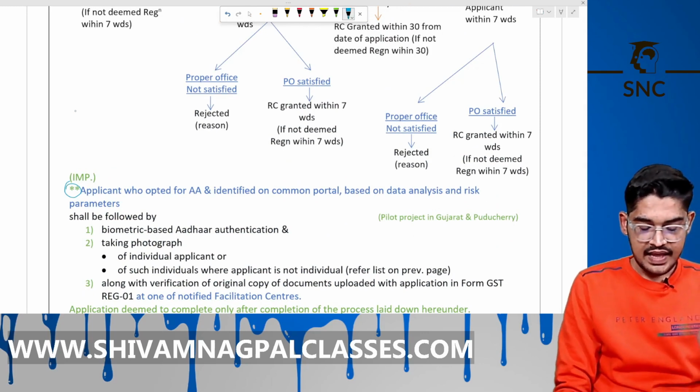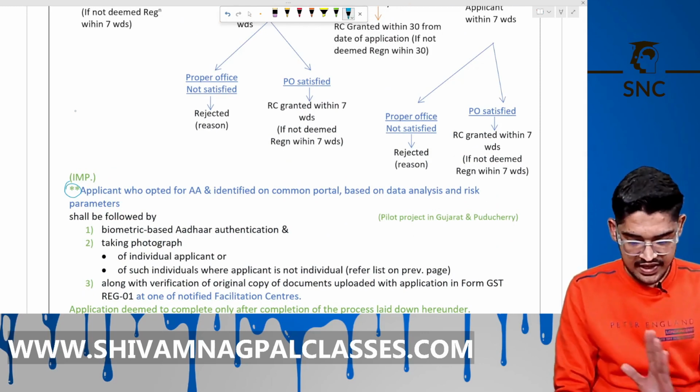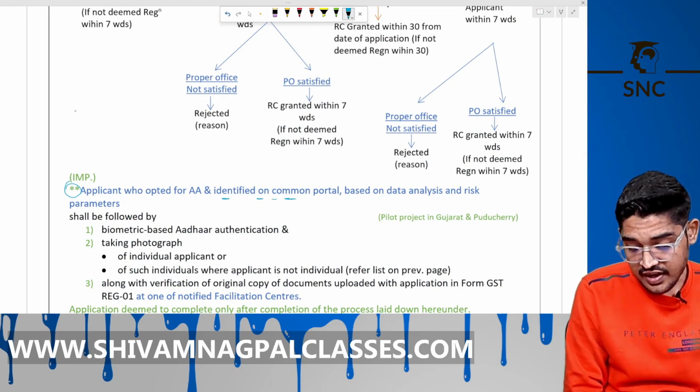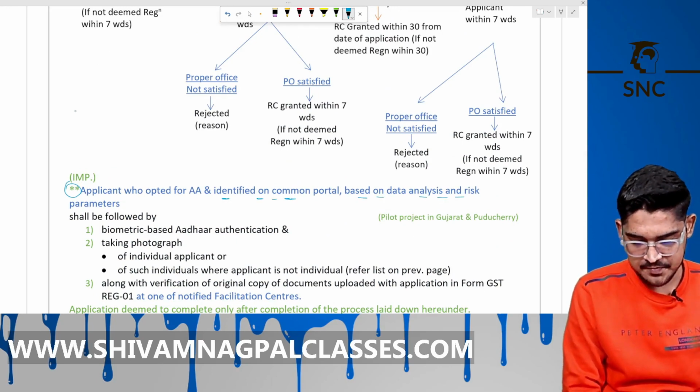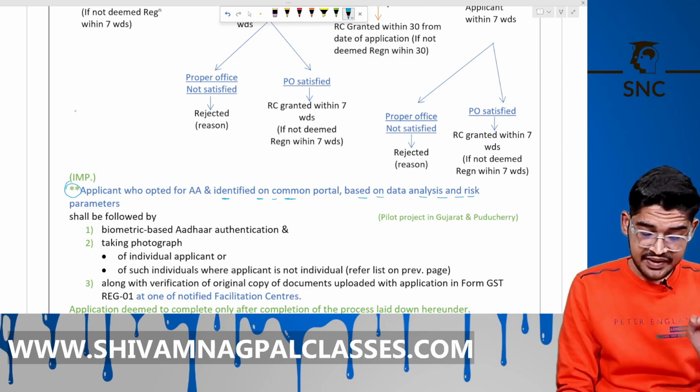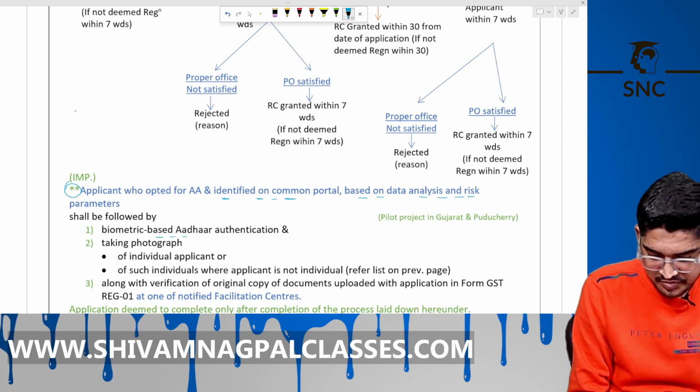An applicant who opted for A and is identified on the common portal based on data analysis and risk parameters shall be followed by biometric-based Aadhaar authentication.